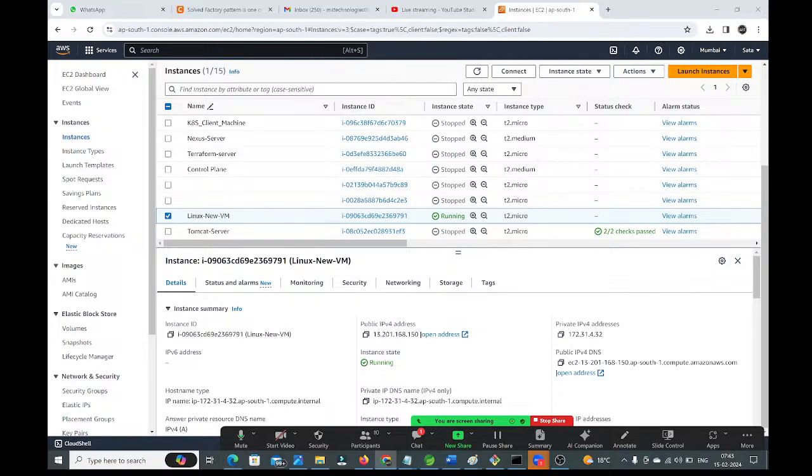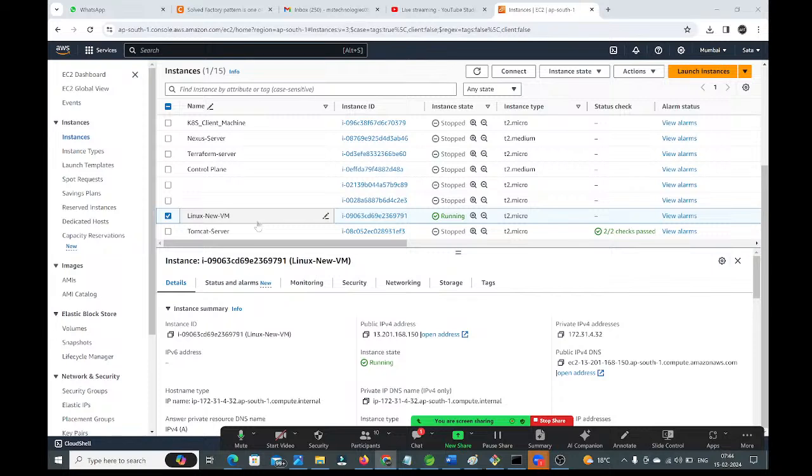Right, guys. Here we have started the instance. You can see it is now in running condition. Once the instance is started, we need to connect with this instance.